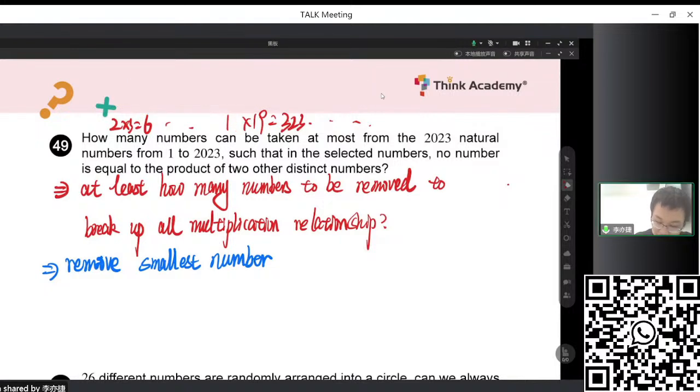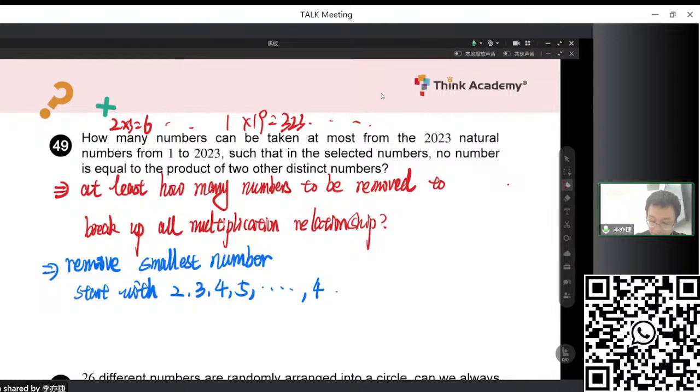So then we start to remove 2. Removing 2 will be okay. No, we still have something, right? We have 3 times 4. So we remove 3, remove 4, remove 5. Let's check, with these numbers removed, whether the product of the remaining smallest numbers still exists. So 6, we still have 6 times 7. So this thing happens. We remove the smallest numbers one by one, and if there is still an existing product, we then remove another smallest number. This would happen as long as we remove up to 44.